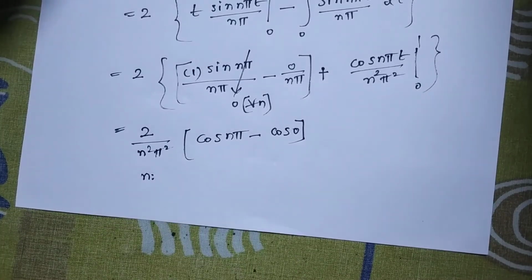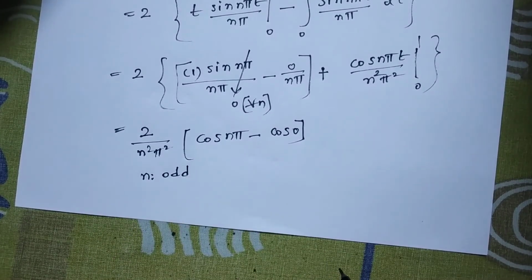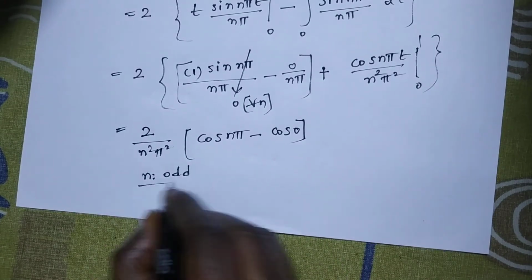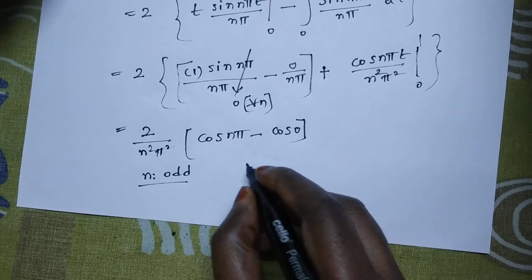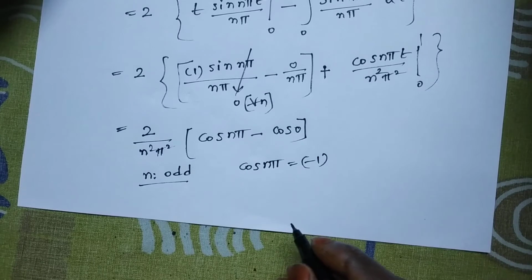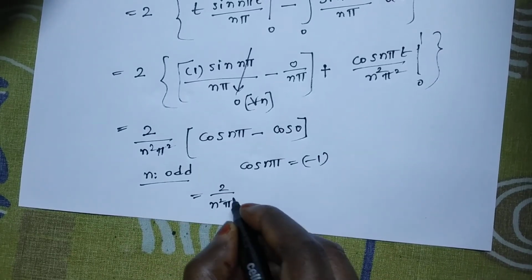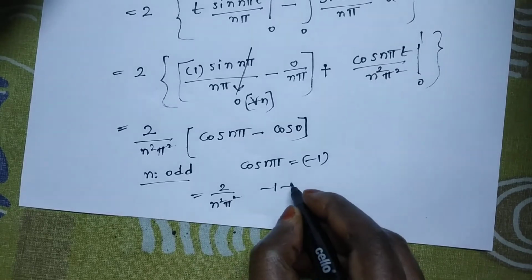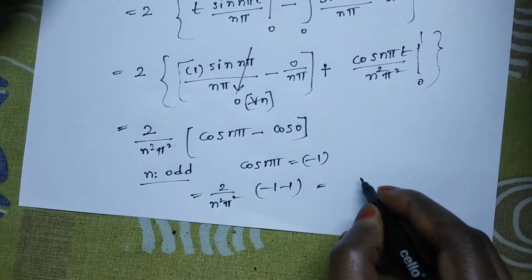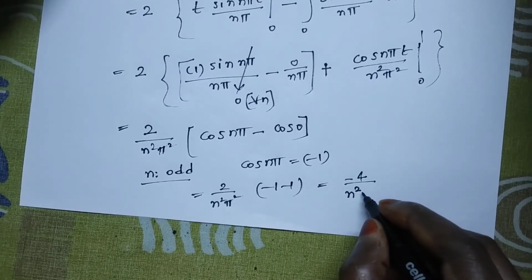Here, as it is half-wave symmetry, n has to take only odd values. You need not go for even n again. For odd values, cos n pi is always minus 1. Then 2 by n square pi square times minus 1 minus 1, that is minus 2. Finally you get An as minus 4 by n square pi square.